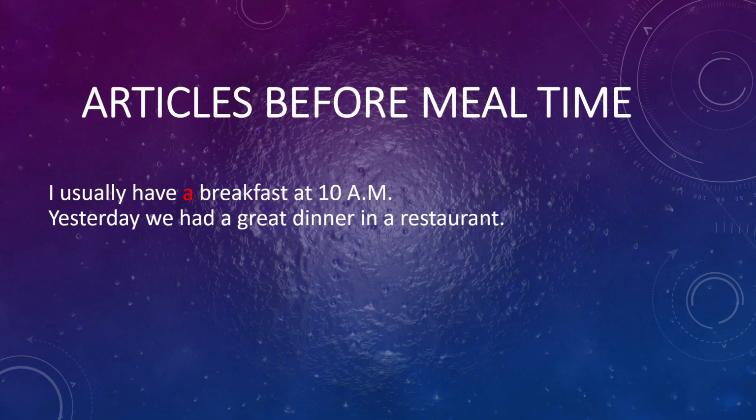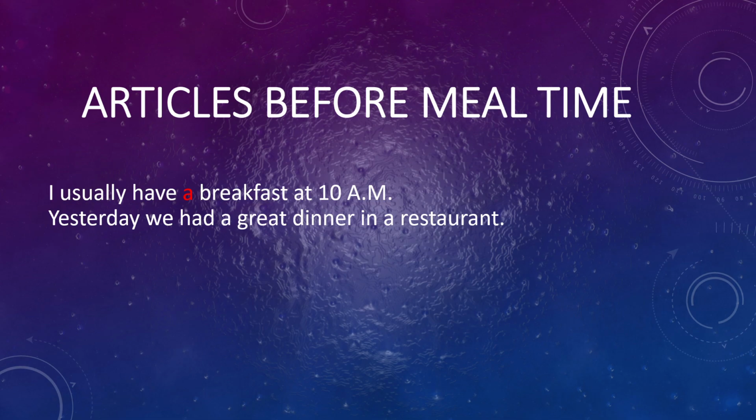So, articles before mealtime. Usually, we don't use any articles before mentioning a mealtime. For example, I usually have breakfast at 10. We cannot put the article a before breakfast because we don't usually use them.